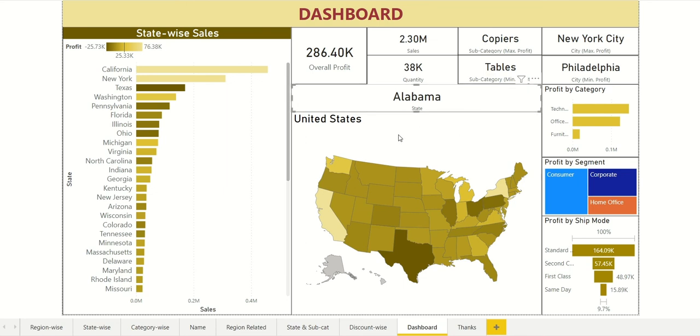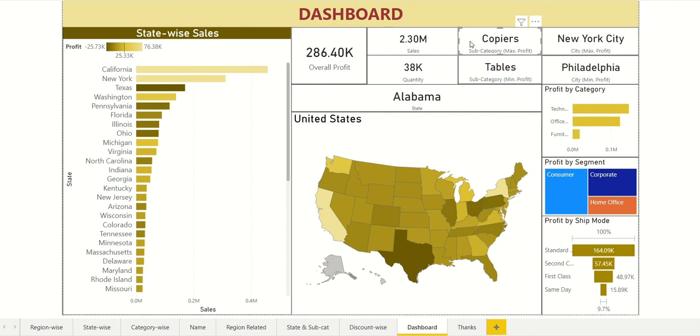As we have not selected any state now, it shows the topmost name when state names are arranged in alphabetical order. This card tells the overall profit, overall sales, and overall quantity sold.